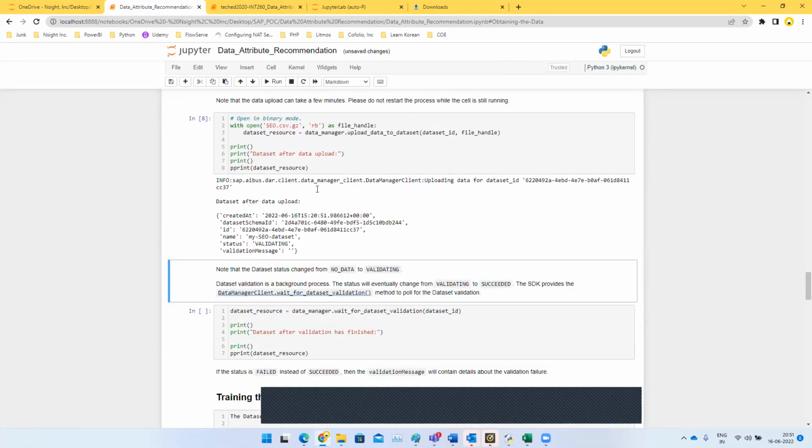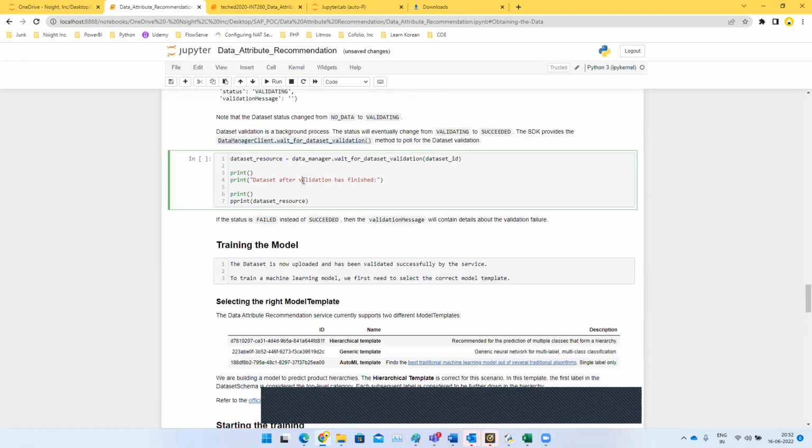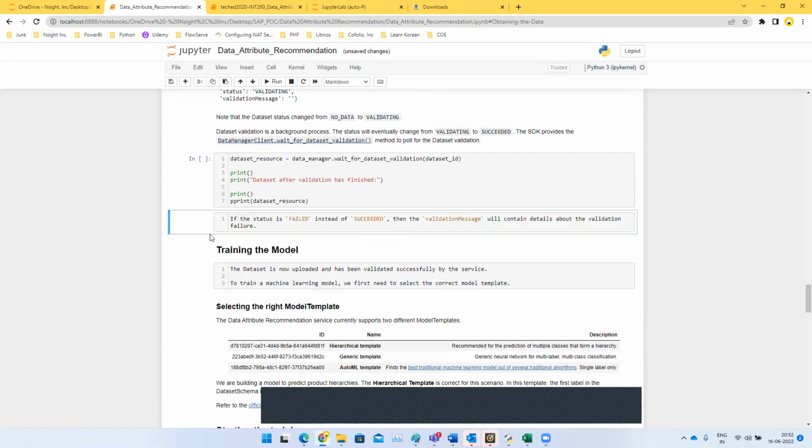So once the file has been uploaded, the status is going to change to validating. The status is going to remain validating till the schema and the data that we have passed have been validated. And once that validation has been completed, we will get the status either failed or succeeded.